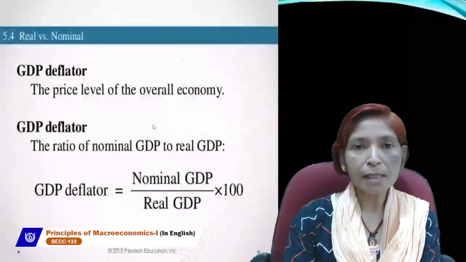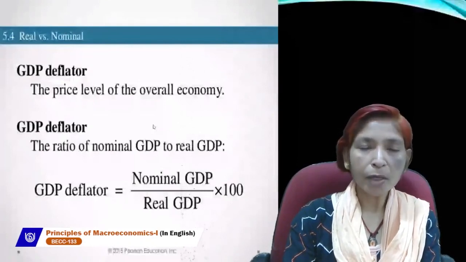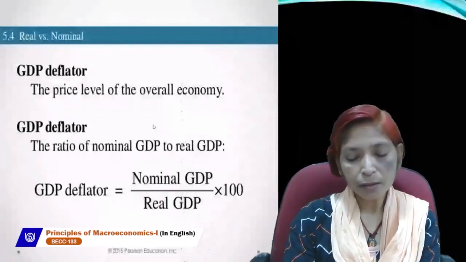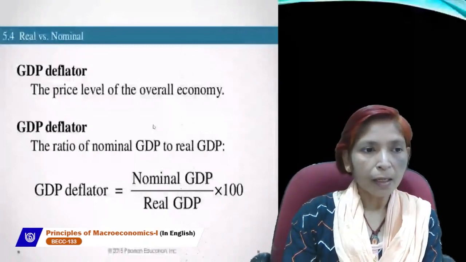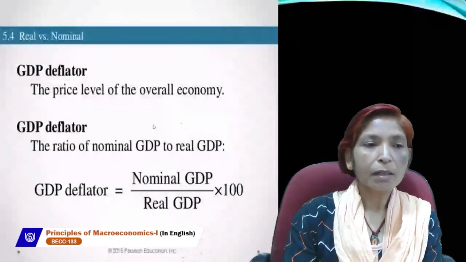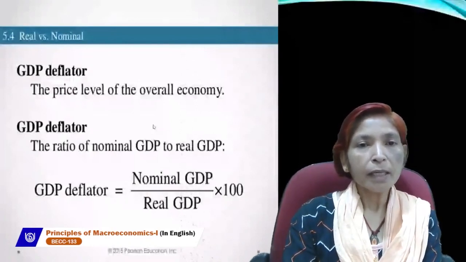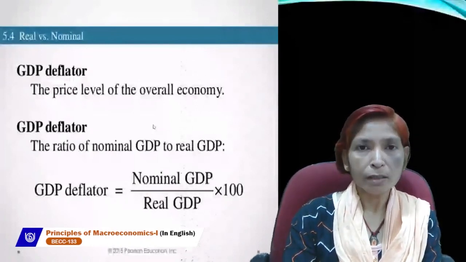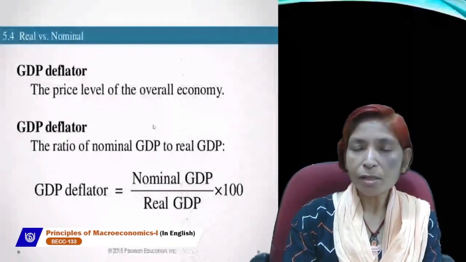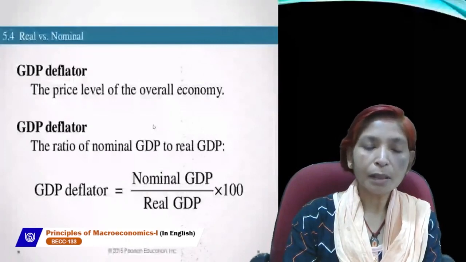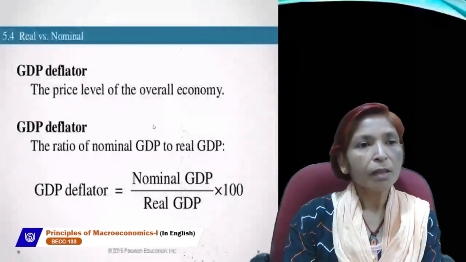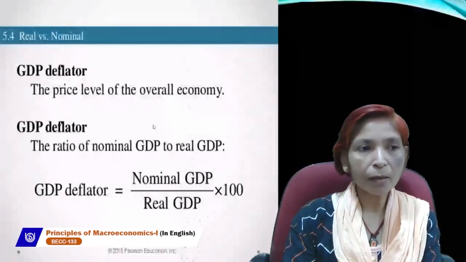GDP deflator is the price level of the overall economy. Actually, it fluctuates. It is the index, the measuring unit which can equalize the price level of the constant year and the price level of the current year.